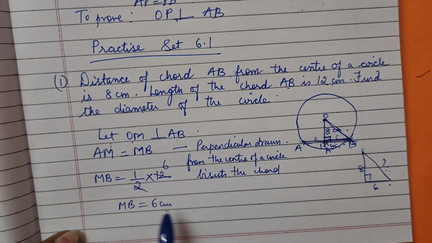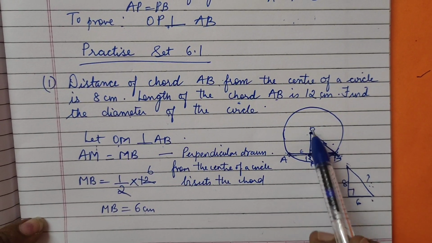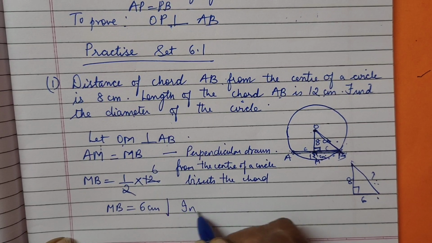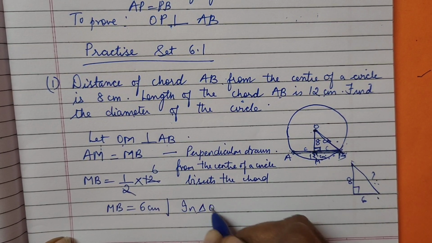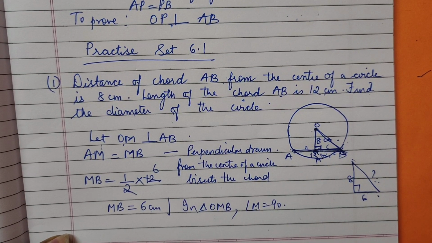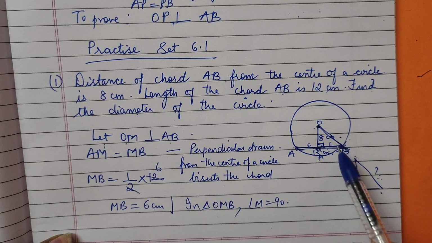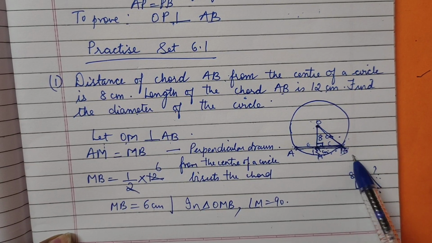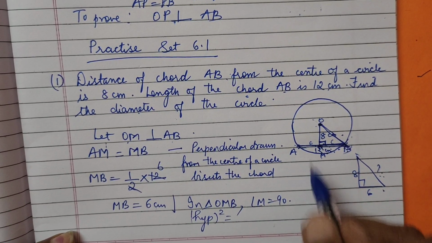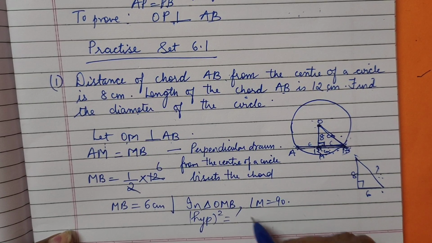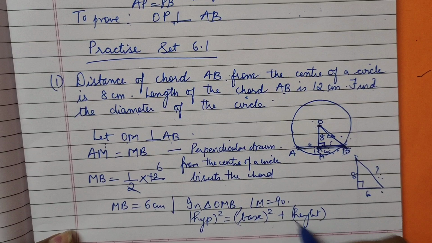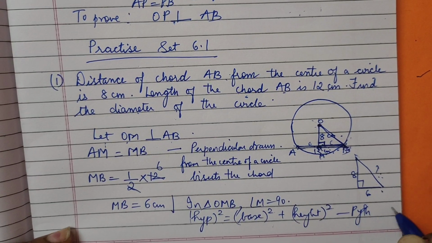Now that we have MB as 6 centimeter, can we find a triangle here? I am writing here because I have very little space. In triangle, what is the triangle name? OMB. Angle M is 90 degree, given. Now applying the Pythagoras theorem. What is the Pythagoras theorem? OB square, that is the hypotenuse square, equals base square plus height square. This is the Pythagoras theorem we are writing.